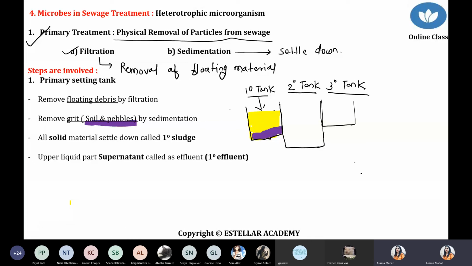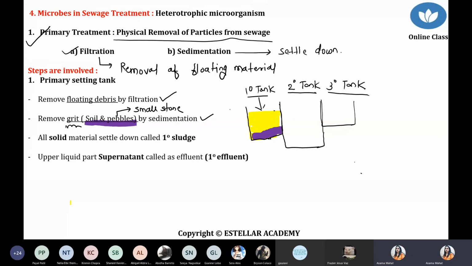Inside the primary tank, the first point is to use a filtration technique. During filtration, if any part is floating, with the help of some filter you can remove it, right? That is filtration. Second step, sedimentation. Sedimentation means what? If there is any soil particle, we have to remove the grit. Grit means soil particles or pebbles, and pebbles are nothing but small size stones.